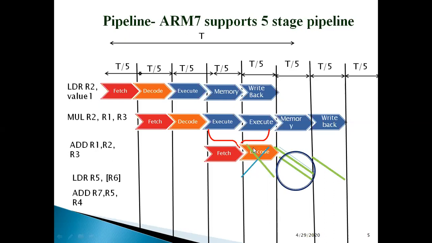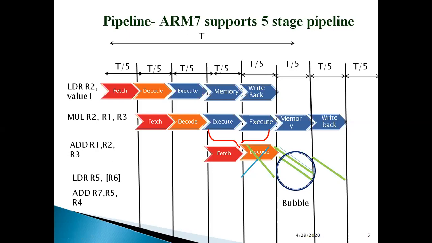The interruption which is created is actually called a hazard. And due to the hazard, my pipeline is said to be stalled. Stalled means it is not progressing further, it is stopped.